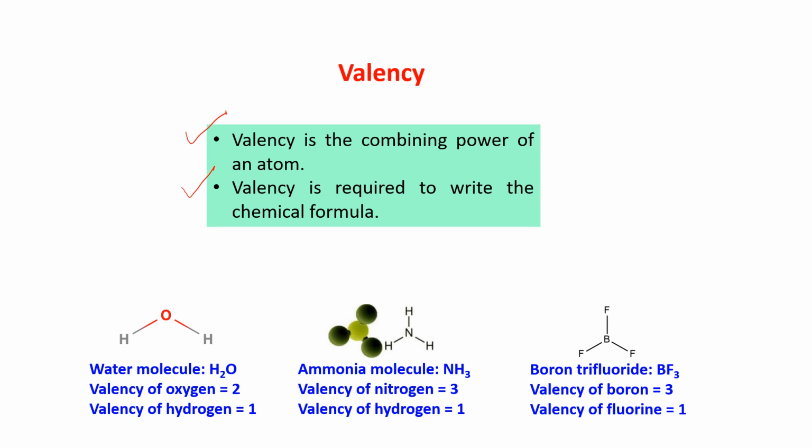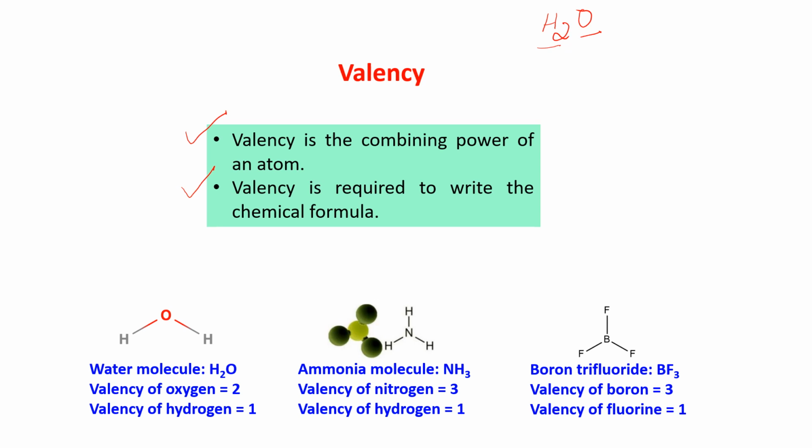I am giving you the example of H2O. You all know that the formula of water is H2O. 2 atoms of hydrogen are combined with 1 atom of oxygen.